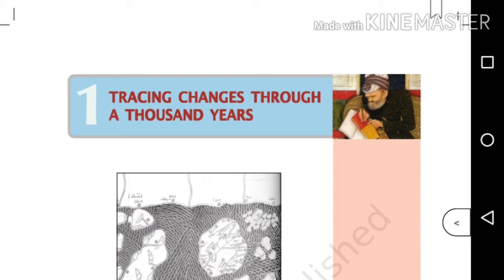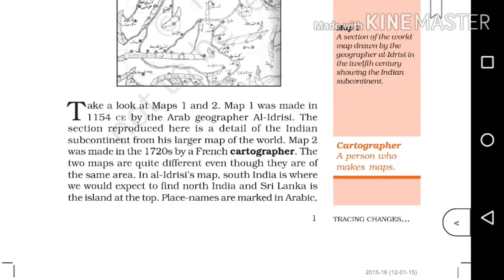Hi everyone. Now let's deal with history. Chapter 1, Tracing Changes Through 1,000 Years. Okay, let's begin the chapter. Take a look at maps 1 and 2.